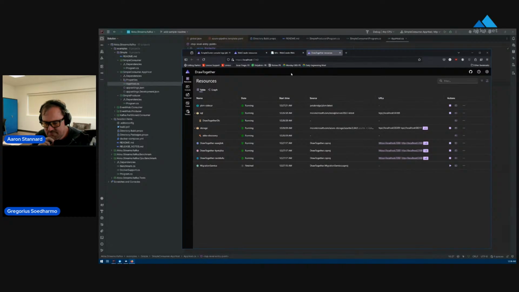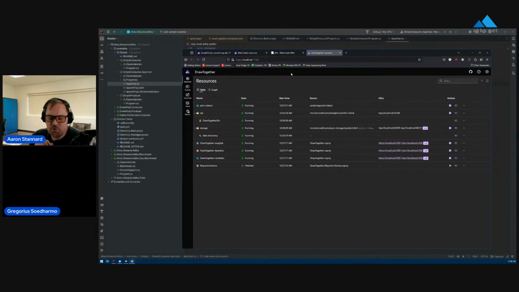You do have it in Docker Compose, but Docker Compose is really opinionated and error prone. If you mistype something or forget to rebuild your Docker container, it would wreak havoc on your test environment. This makes it really easy. Just hit F5, build, run, and everything gets composed perfectly.